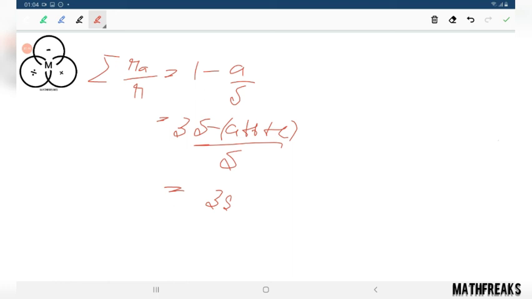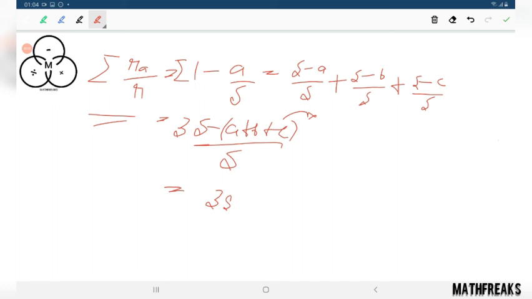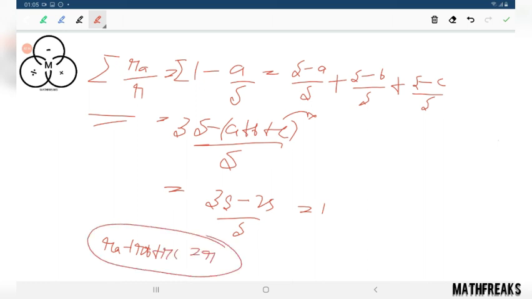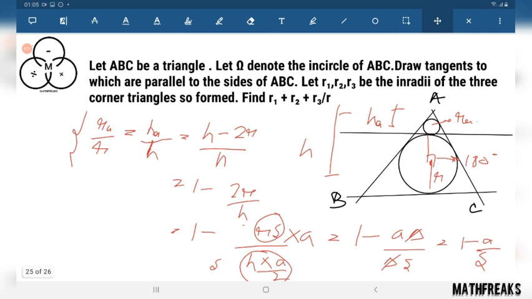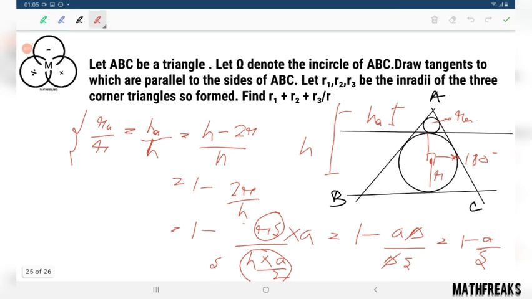3S, this A plus B plus C, this is also sigma. Okay, that is S minus A by S plus S minus B by S plus S minus C by S. By sigma I mean this 3S minus 2S by S equals 1. So we have RA plus RB plus RC equals R. The ratio is 1. This is our answer.